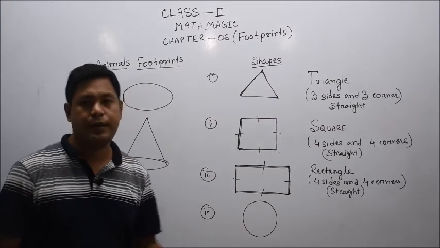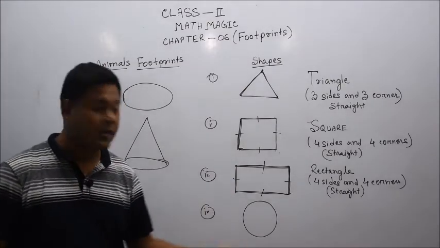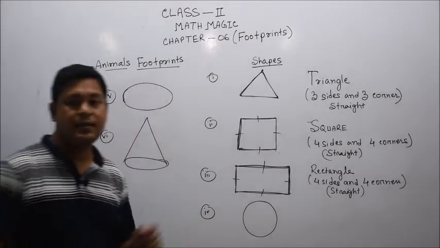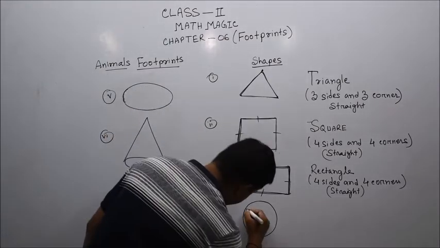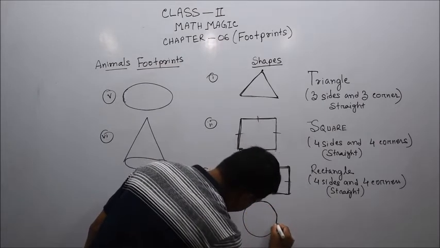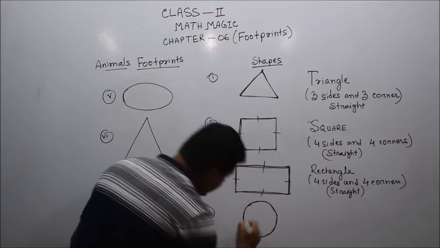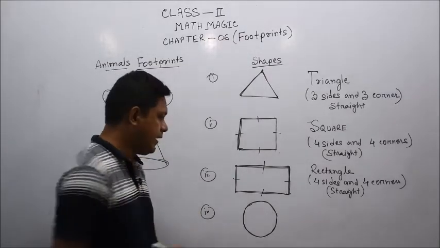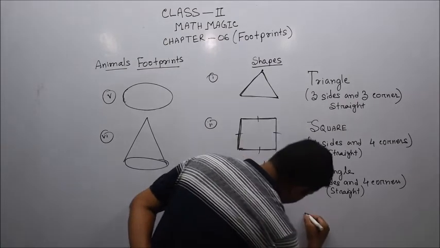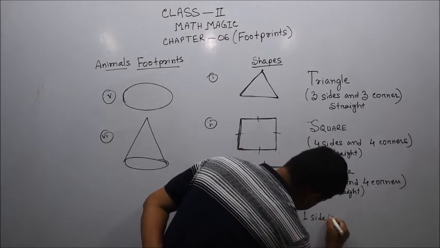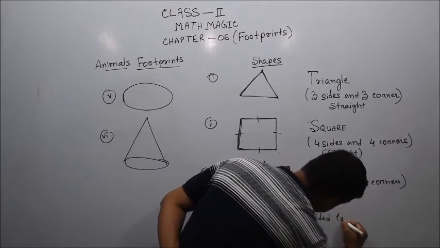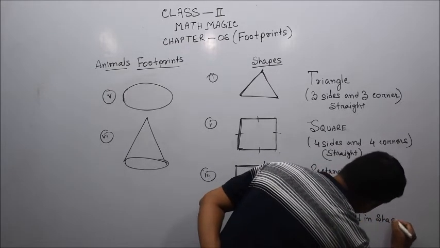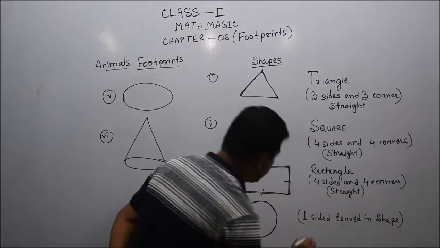It is also a closed figure, but it has no straight sides. Here you have seen it has only one side. Its feature is one side, but it is not straight in shape. These things are called, yes, anyone can say, curved in shape. Yes, dear student, it is only a one-sided curved shape, C-U-R-V-E-D. Mind it, it is only a one-sided curved shape.